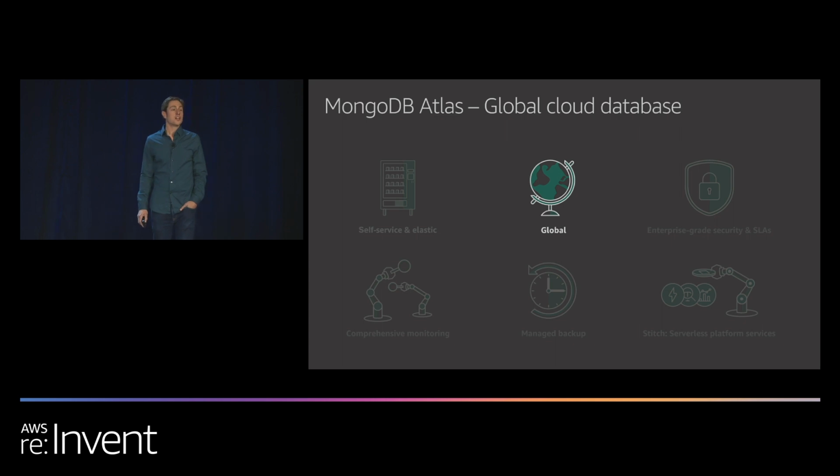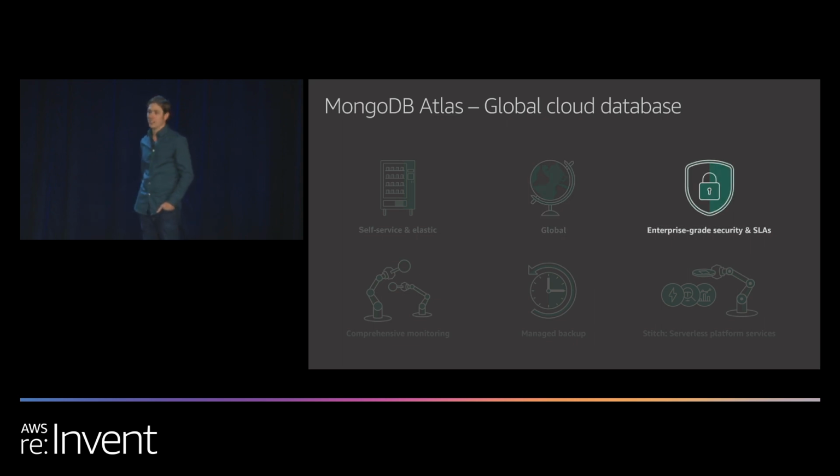Global availability. Deploy your cluster across any number of regions across the globe. In our case, we're dealing with a domestic investigation. However, you can imagine that we need to have people on the ground in Houston and Washington, D.C. By deploying across multiple regions, even within the US, we can ensure that we have fast access to the data for all of our investigators.